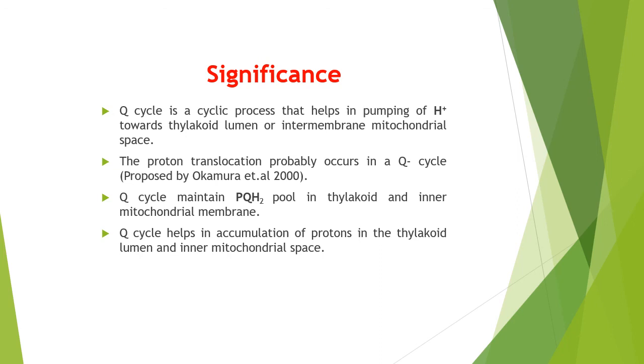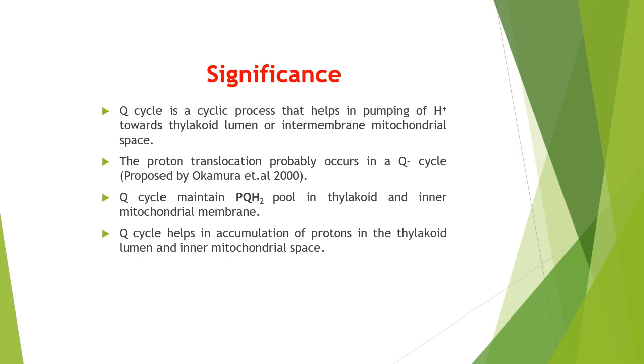So we have seen in 2 systems, the photosynthetic system as well as the respiratory system, how the Q cycle is responsible for the movement of the electrons and how it is responsible for pumping of the protons in both mitochondria as well as in the chloroplast, which are responsible for creating a proton motive force and which ultimately results in the generation of ATP.